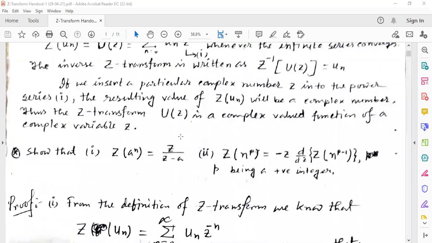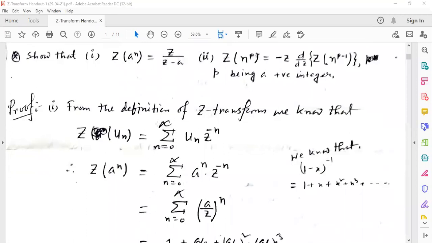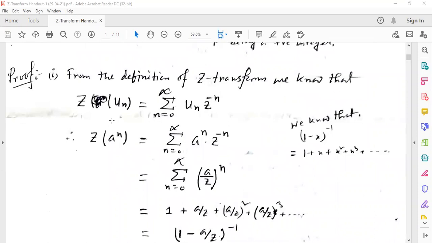So now we are going to do some problems. We have to show that Z of a to the power n equal to z by z minus a. That is, the Z transformation of a to the power n equal to z by z minus small a. From the definition of the Z transformation, we know that Z of u_n is equal to summation n equal to 0 to infinity of u_n z to the power minus n. Here u_n is given as a to the power n. So Z of a to the power n equal to summation n equal to 0 to infinity of a to the power n z to the power minus n.